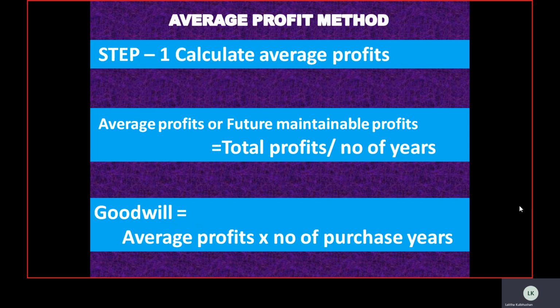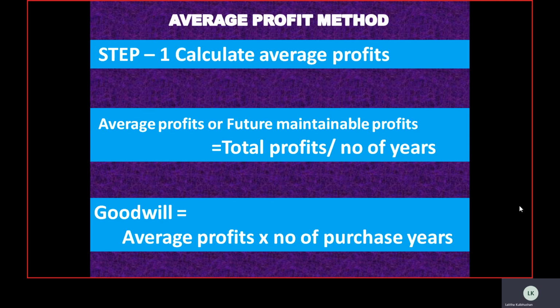As I told you, ABC company is being purchased by XYZ Limited Company. XYZ Limited Company sees that in the previous 3 years, ABC Limited Company has had good profits. So it is expected that even when XYZ Limited Company takes over this business, it will have the same kind of profits in the future years. This is what we call the number of purchase years: for how long in the future the firm is expected to give profit based upon its past record.